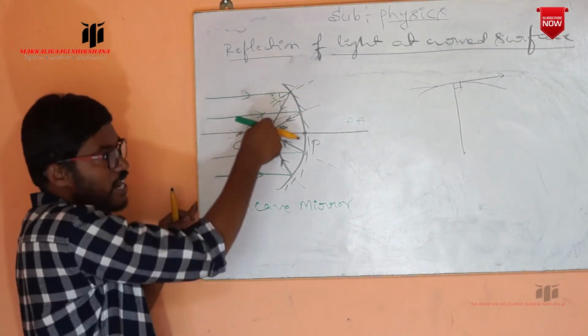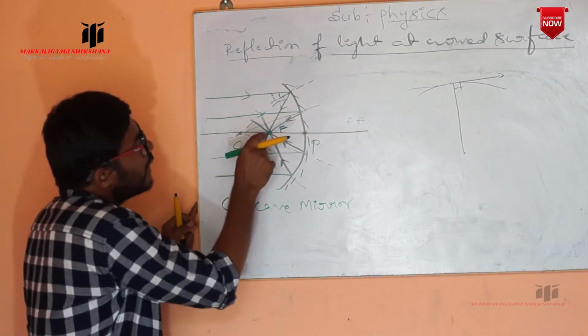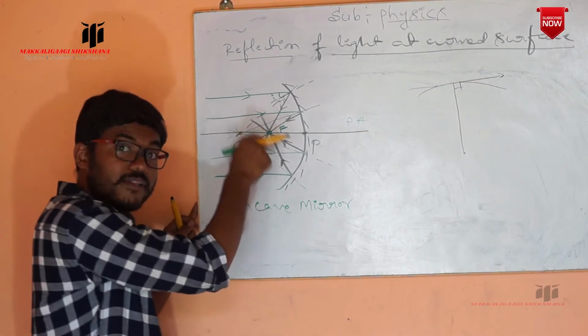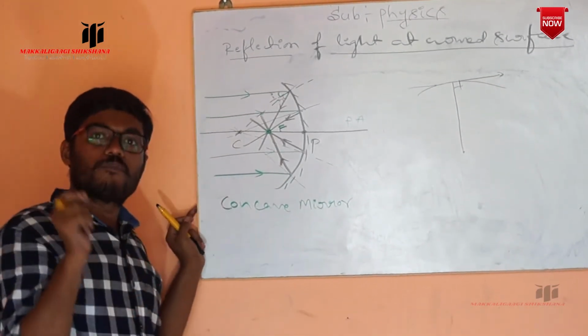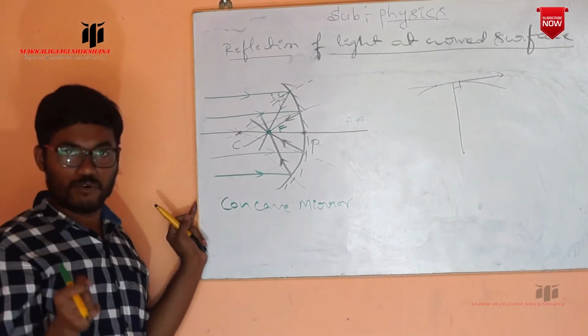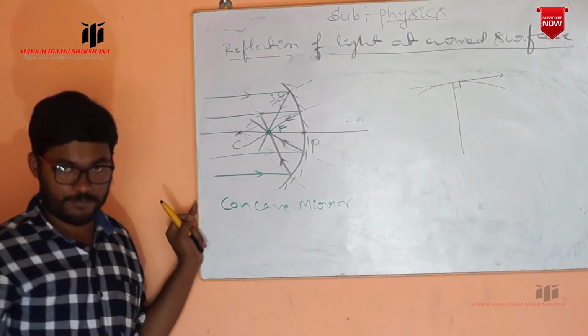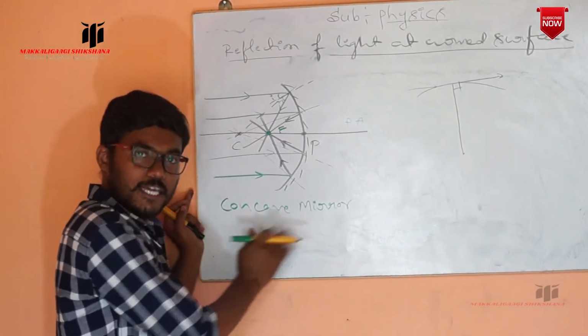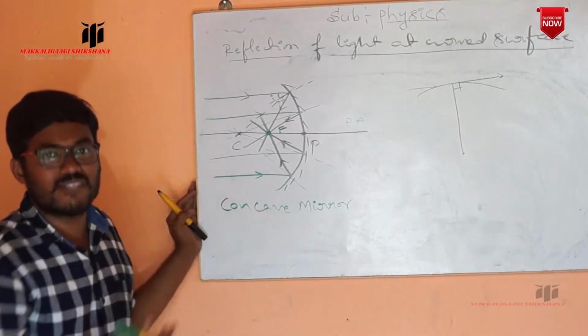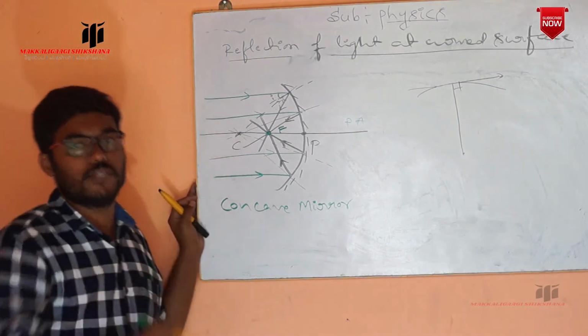That point is taken as the focus or principal focus of the concave mirror.